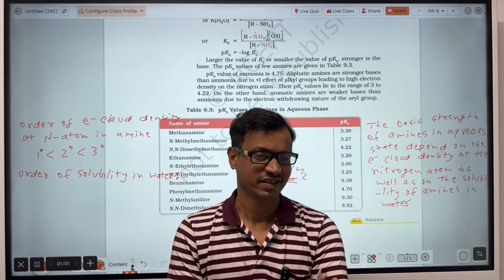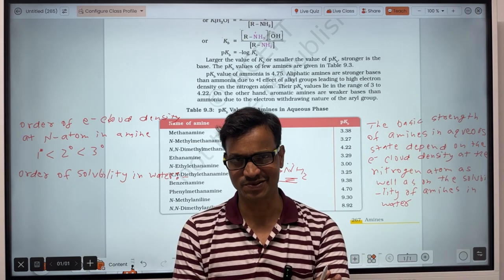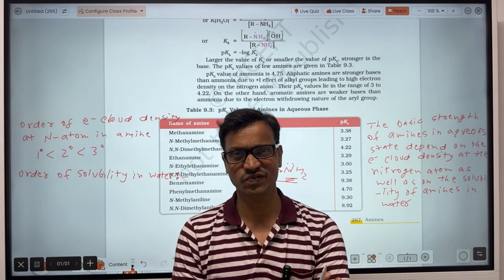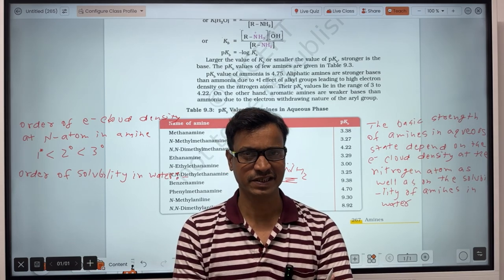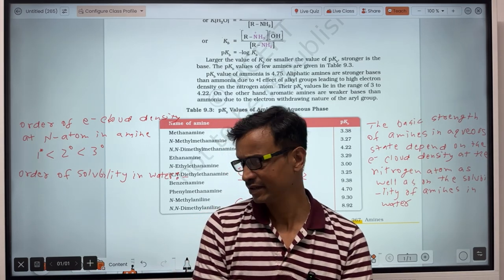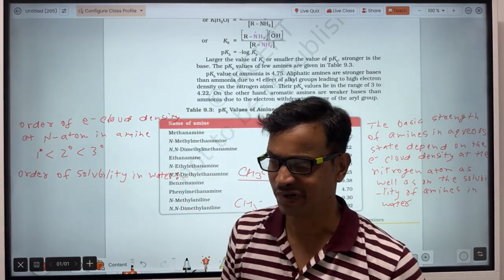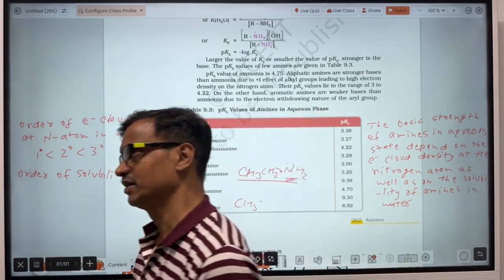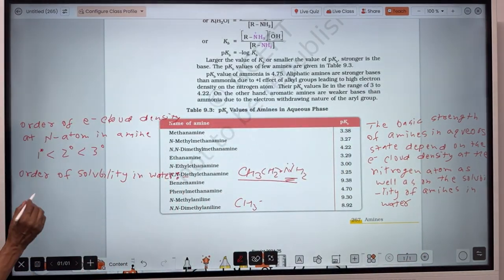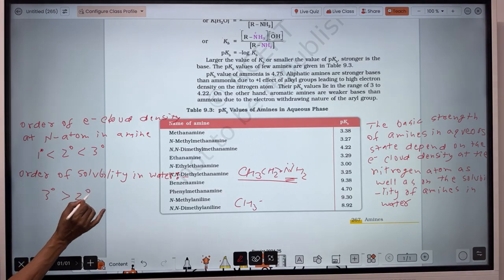In addition to that, there is steric hindrance also. So the extent of hydrogen bonding in tertiary amine is least, and that's why it will be least soluble in water. So 1 degree will be maximum, then 2 degree, then 3 degree. That is, here 3 degree, 2 degree and 1 degree.